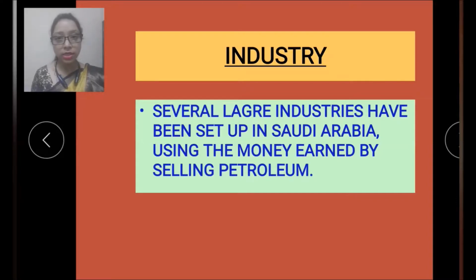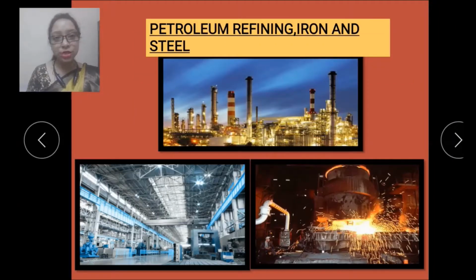Now let's see next. Now we'll see the industries of Saudi Arabia. So some of the industries in Saudi Arabia are petroleum refining, iron and steel. So here in this picture also you can see this is petroleum refining, this is the iron and steel industry.